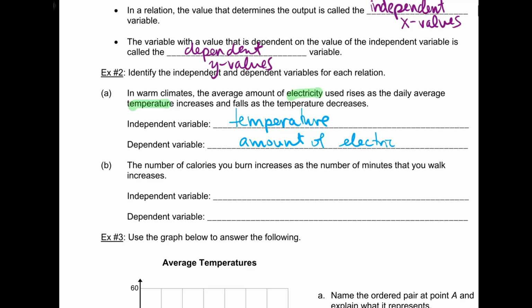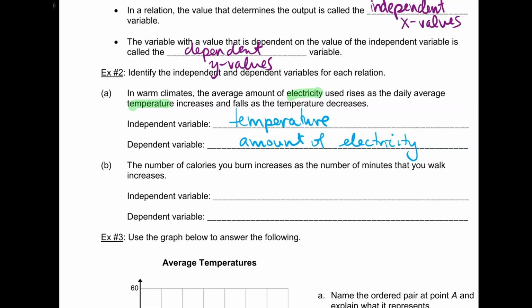Like right now, my electric bill is horrible because it's 100 degrees outside. If it was an actual reasonable temperature of 60, I would use less, right? The amount I use depends on temperature. What's another way to say depends on? Relies on? Dependent. Well, I'm trying to use not the word depend. Rely.